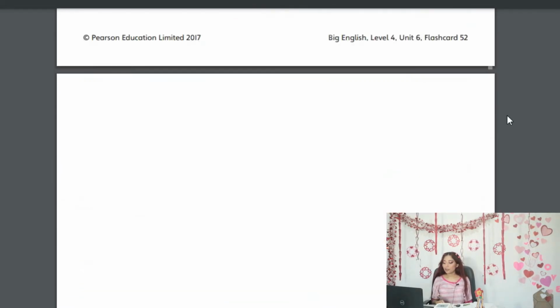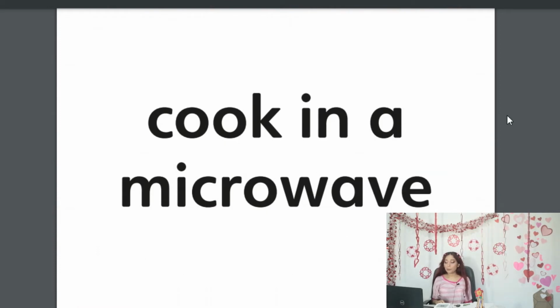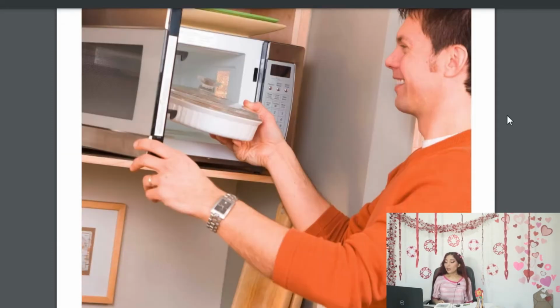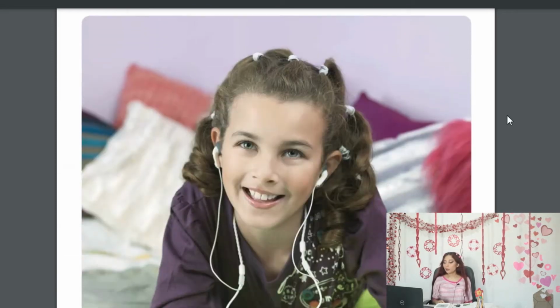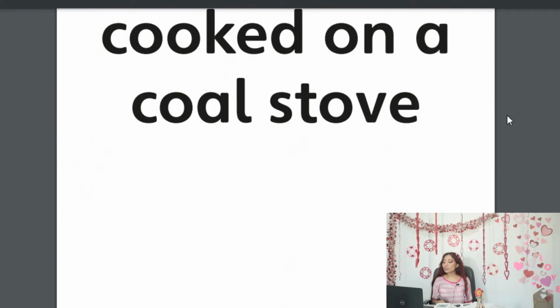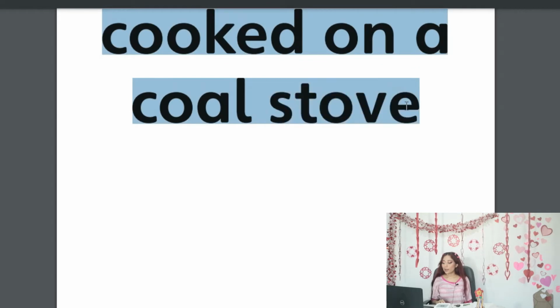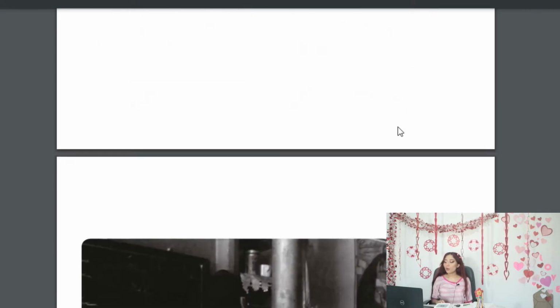Also, we have cook in a microwave. What do you cook in a microwave? I also have for you listen to an MP3 player. This is not that common. I've already told you that. But this is in the vocabulary, so we must learn this. And we also have cooked on a coal stove. Remember that these are the ones that are in the past, okay? Cooked on a coal stove.